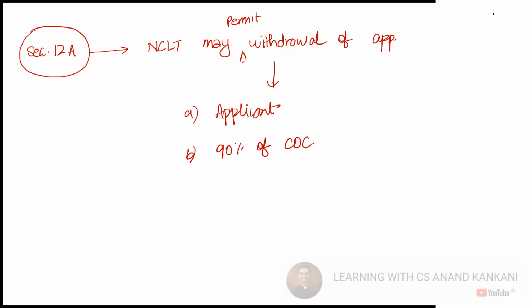it should be the decision of the committee of creditors to decide whether or not the resolution plan should be approved or withdrawn. Then again, there was a long debate that this way the tainted promoters will again come back. People will make a backdoor entry, which is again the main reason why IBC is here. So that's the reason you have this word, NCLT may.